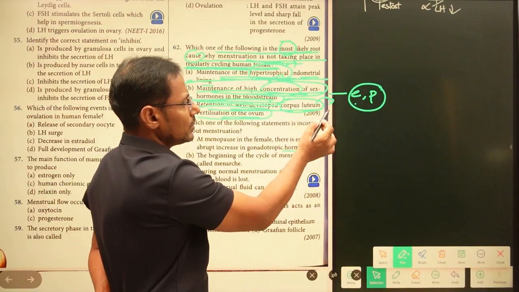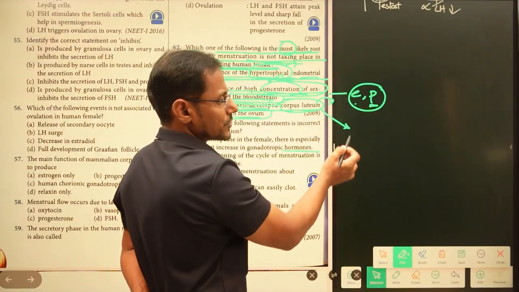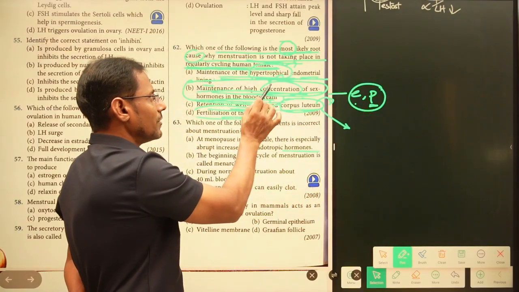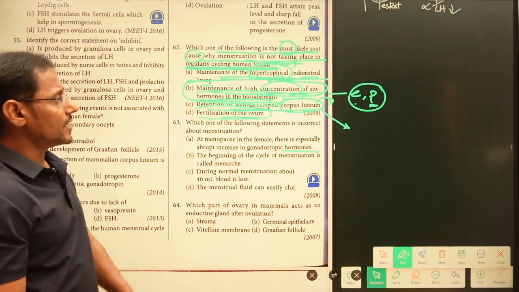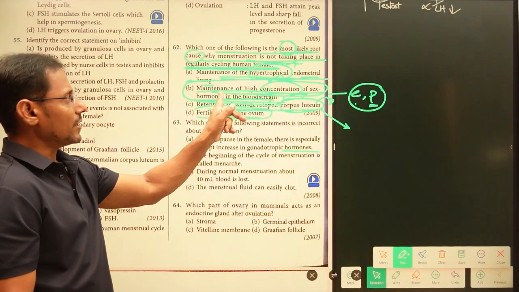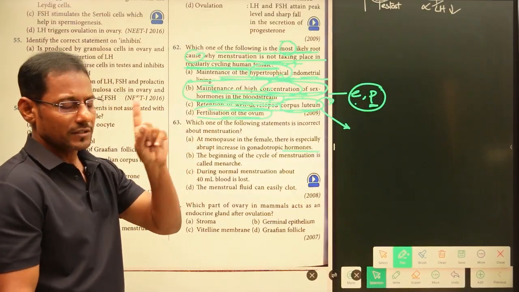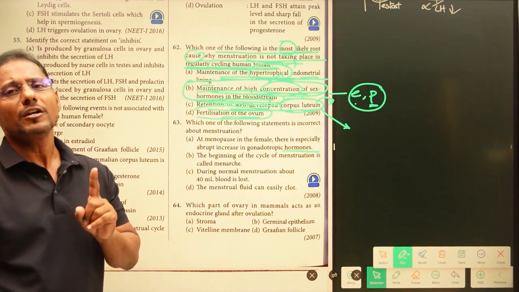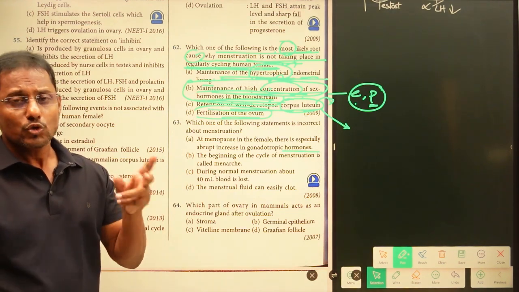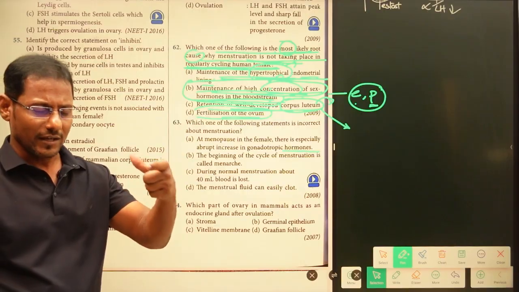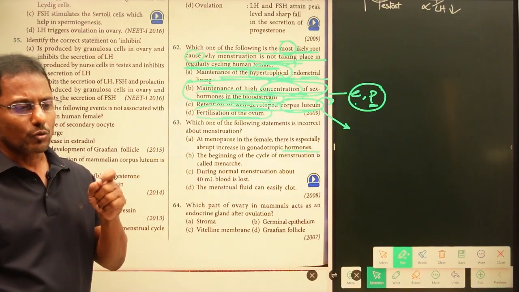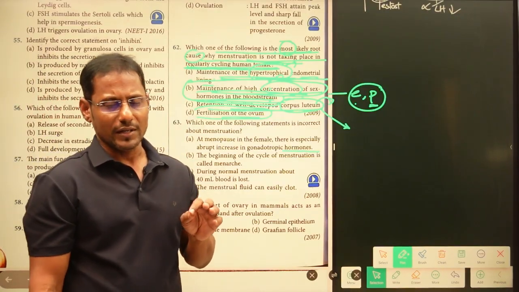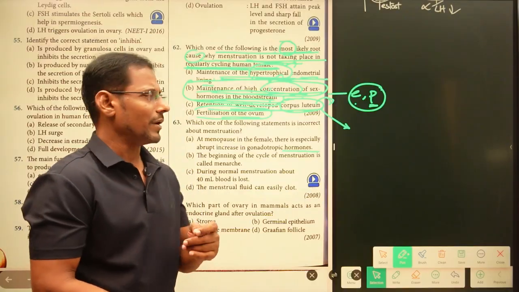which leads to secretion of more amount of progesterone. So that statement is also covered in this one. That is a hidden statement which is given in this statement. Maintenance of high concentration of sex hormones is nothing but estrogen and progesterone levels being high. When the estrogen and progesterone levels are high, the menstrual cycle is going to be ceased temporarily. That is the main reason.